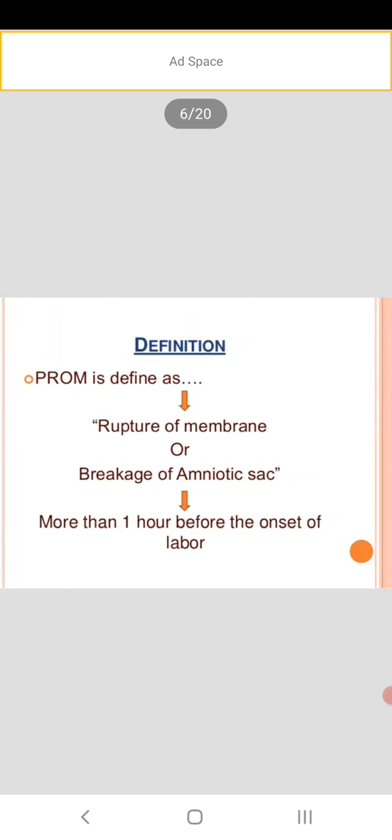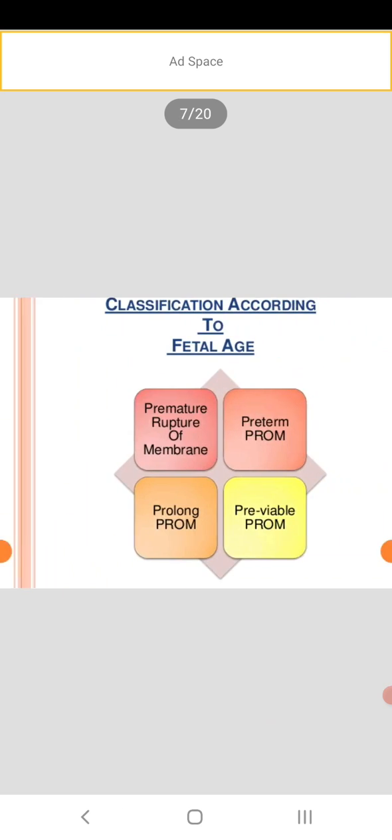Then the definition. We can define PROM as premature rupture of membrane, rupture of membrane or breaking of the amniotic sac more than 1 hour before the onset of labor. That is, premature rupture of membrane occurs before the time of labor, when full cervical dilatation has not occurred and engagement has not occurred. If the membrane ruptures before that, then we can say it is a premature rupture of membrane.